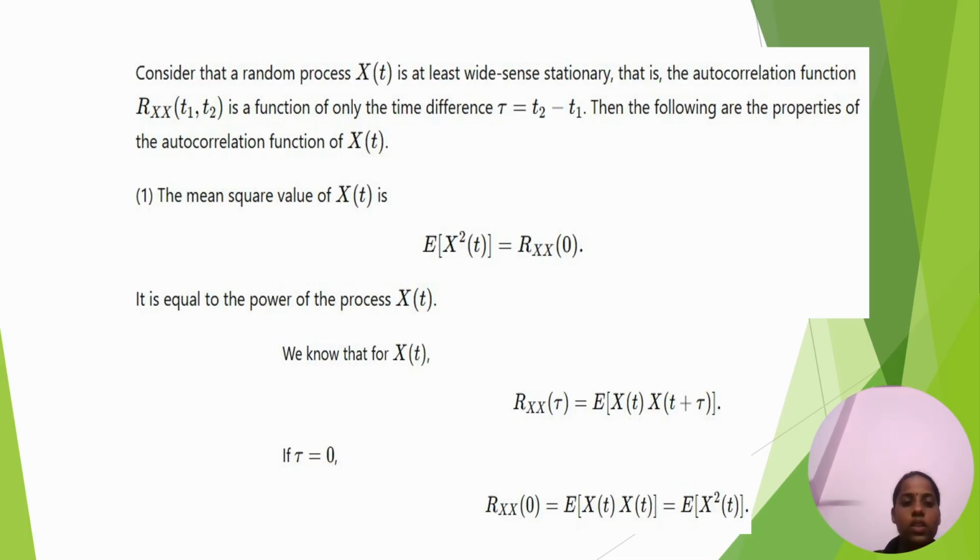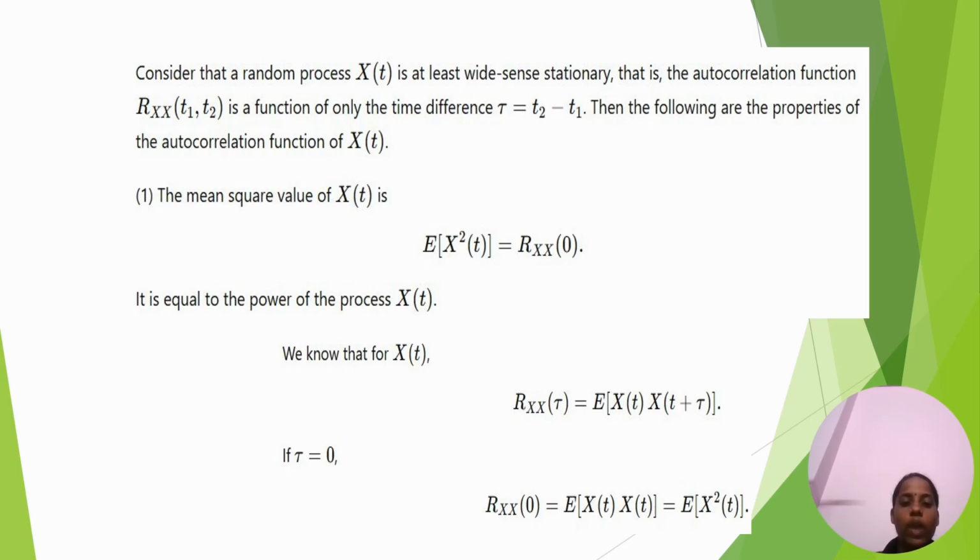First property. Consider that a random process X(t) is at least wide sense stationary. Wide sense stationary means expectation equal to constant, means X bar equal to 0. That is, the autocorrelation function Rxx(t1, t2) is a function of only the time difference tau equal to t2 minus t1. First property we will see.